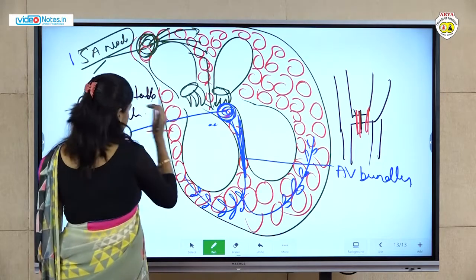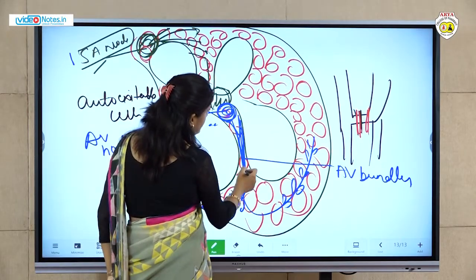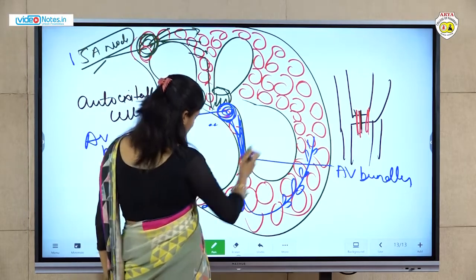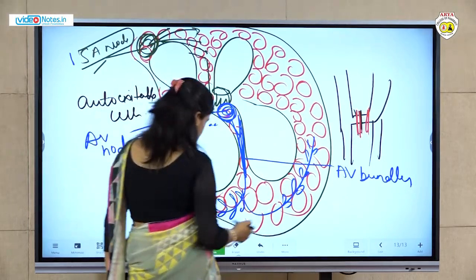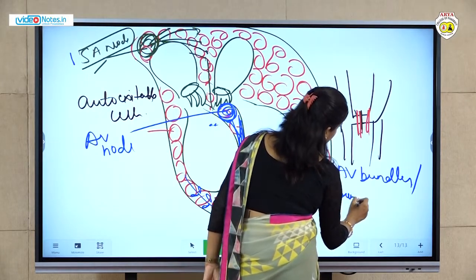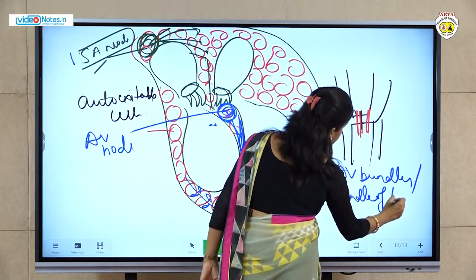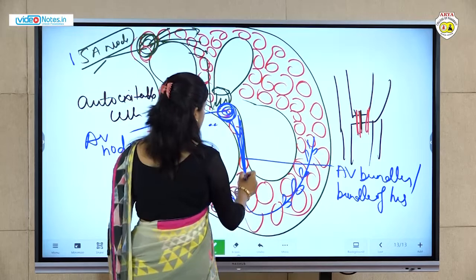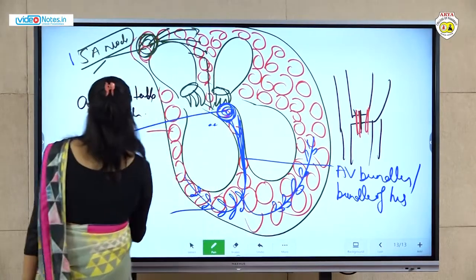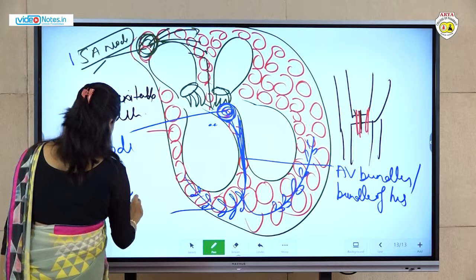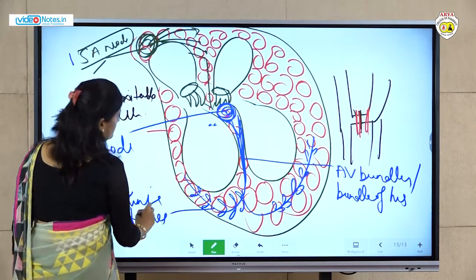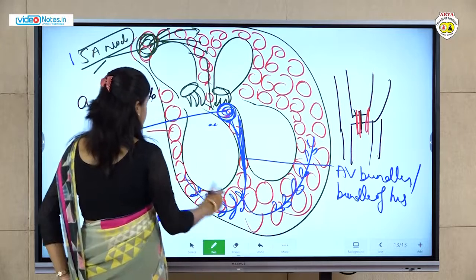From here the impulse passes towards the AV bundles, or bundle of His. Then the message passes towards the Purkinje fibers. In this manner, the heart contracts.